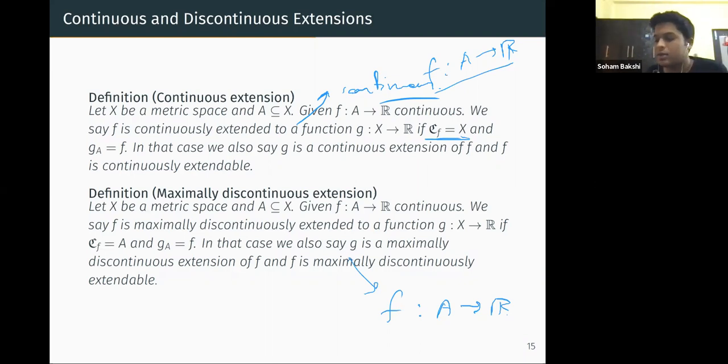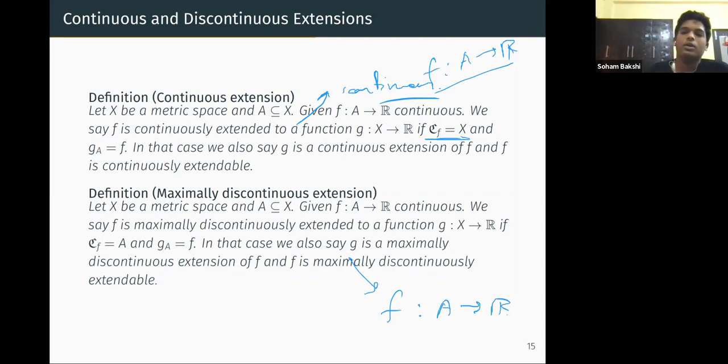So that is what we need. So what is the definition? The definition is: given a continuous function f from A to R, we say that g from X to R is a maximally discontinuous extension of f if the set of points of continuity of g is exactly A, and it is an extension of f, like the restriction of g on A gives f. Similarly, we can say that f is maximally discontinuously extendable if there is a function like this g.